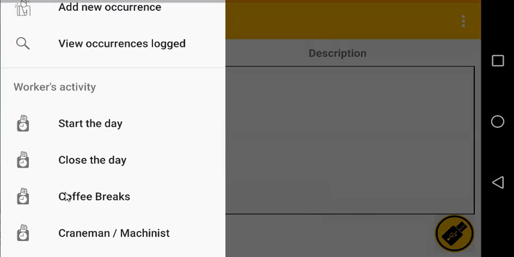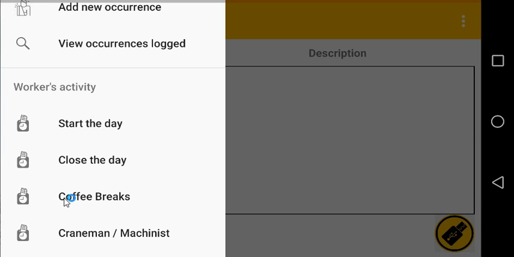The coffee breaks, in this case, are logged only by the worker's app. This is not mandatory. This is done only to justify more clearly the work activities on the site, and is in favor of the worker.